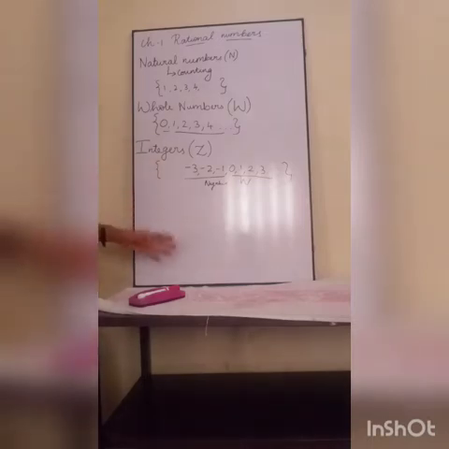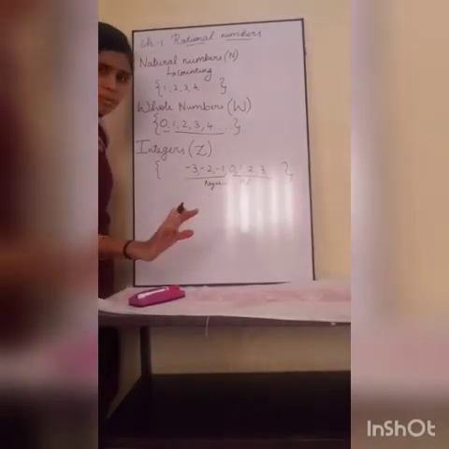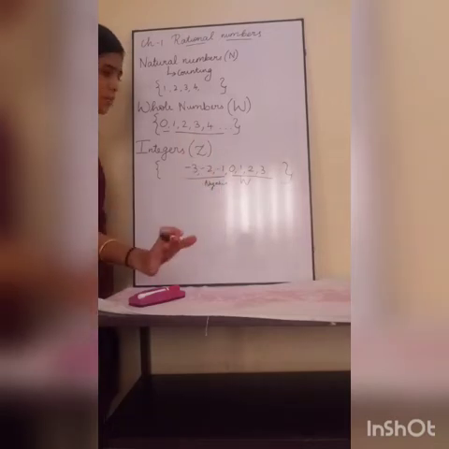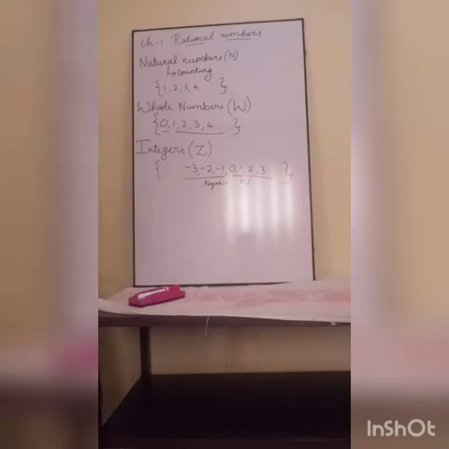This is also infinite and countable. Here we have positive numbers like 1, 2, 3. 0 will be there as usual, as in whole numbers. Then -1, -2, -3, etc. are called our negative numbers. So for every positive there will be a negative. For that negative introduction, we introduced numbers called integers.